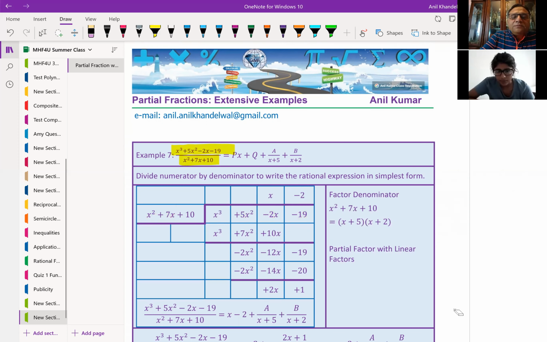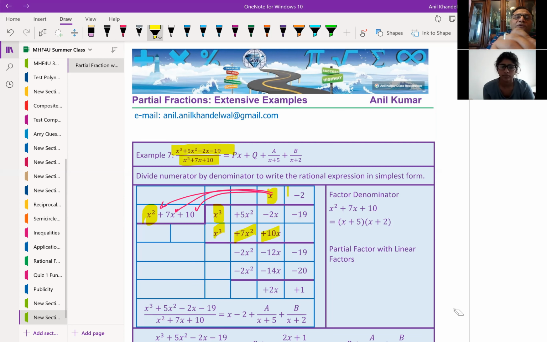What is the leading term? x cubed. Here, the leading term is x squared. How many times should I multiply? x times. When I multiply x times, I have to multiply x with all three terms, correct? When I do that, I get x cubed plus 7x squared plus 10x, correct?